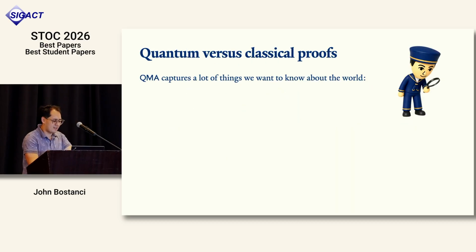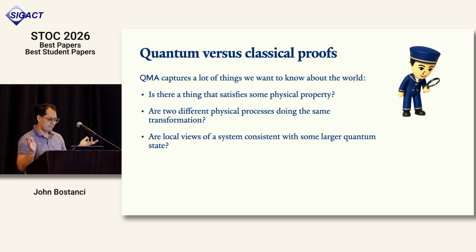It turns out that QMA, similar to NP, has a very rich collection of complete problems that seem to capture lots of computational tasks that we want to know about. Just to give three, these are vague descriptions of some actual computational problems, but they correspond to things that physicists have wanted to do or understand for a long time.